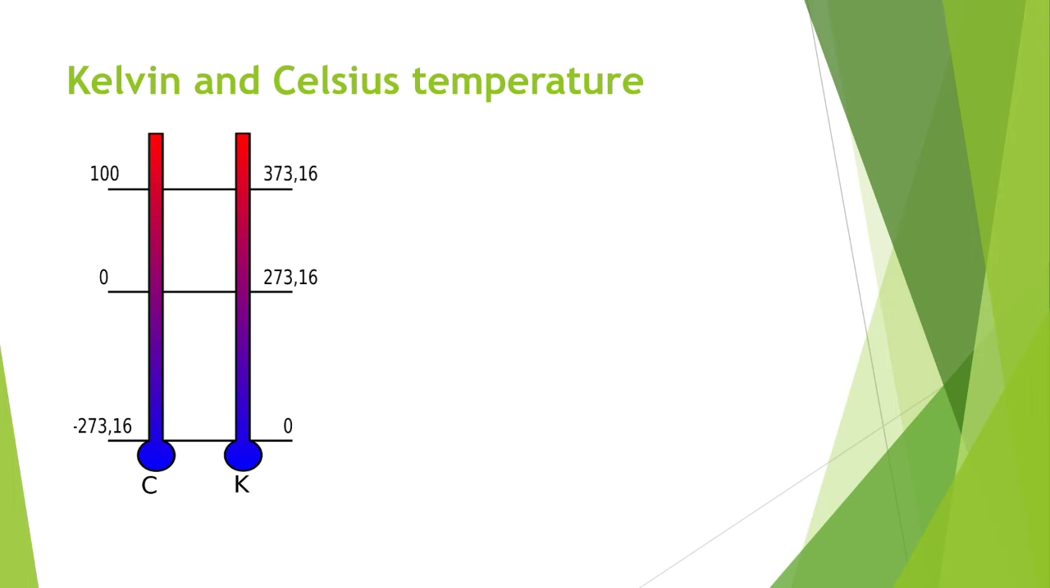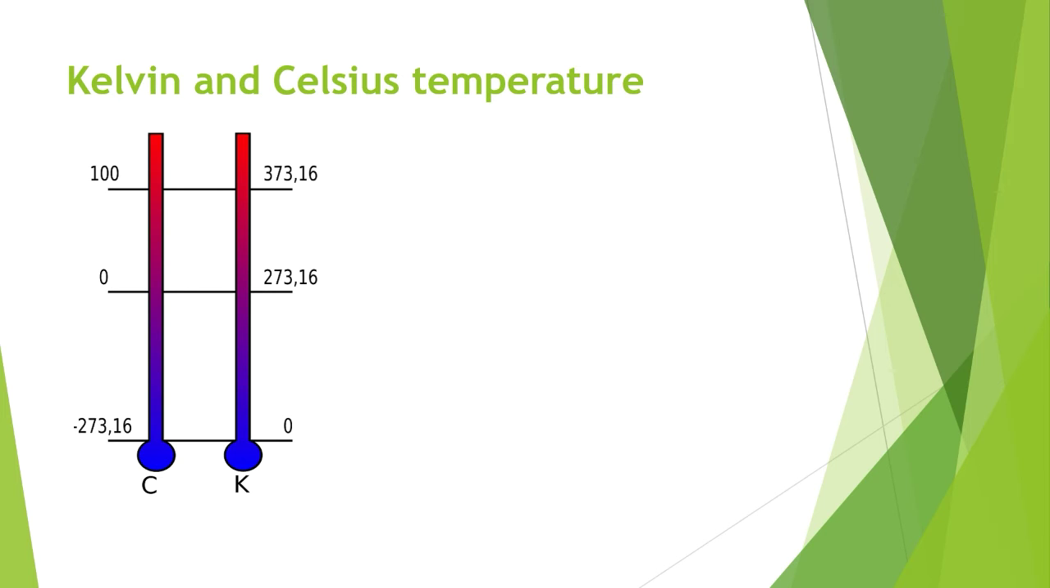Kelvin and Celsius temperature. Here I have shown a Celsius and a Kelvin scale. This is the Celsius scale and this is the Kelvin scale. See, the Celsius scale begins at minus 273, and Kelvin begins at 0. So if it is 0 in Celsius, it is nothing but 273 Kelvin. 100 Celsius is nothing but 373 Kelvin. So we should remember this, otherwise we can't easily solve the problems.